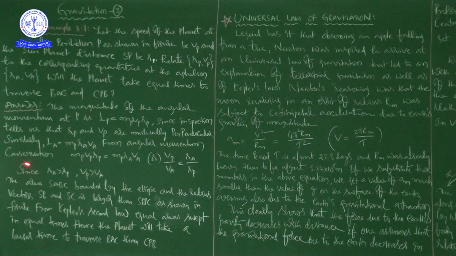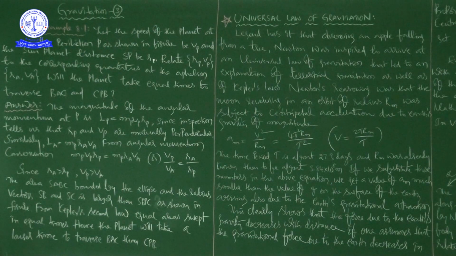So mathematically, since RA is greater than RP, automatically you can say VP is greater than VA. But the area SBAC, bounded by the ellipse and the radius vectors SB and SC, is larger than SBPC as shown in the figure, right?